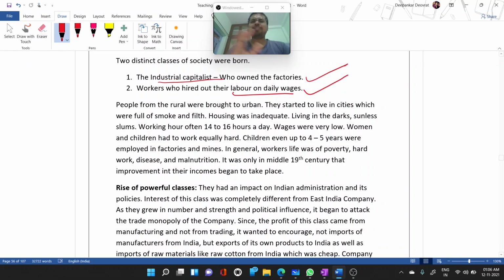As I have said, people started to move from rural to urban, and still today we can see people move from one state to another, from one local region to urban regions and towns, to get good employment and earn more. Why is this happening?